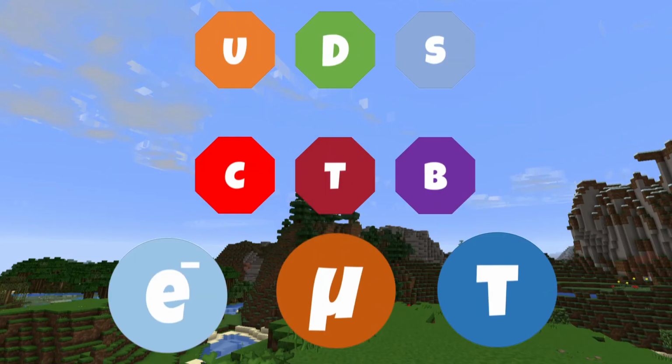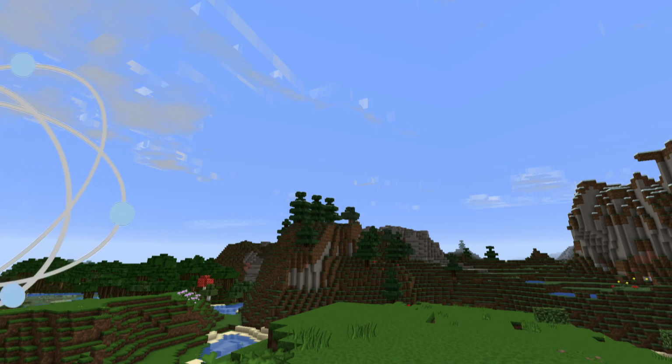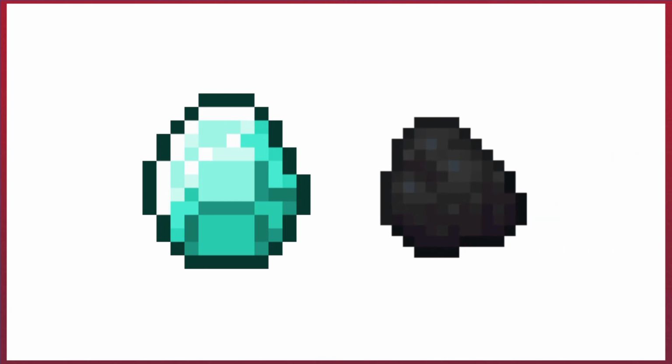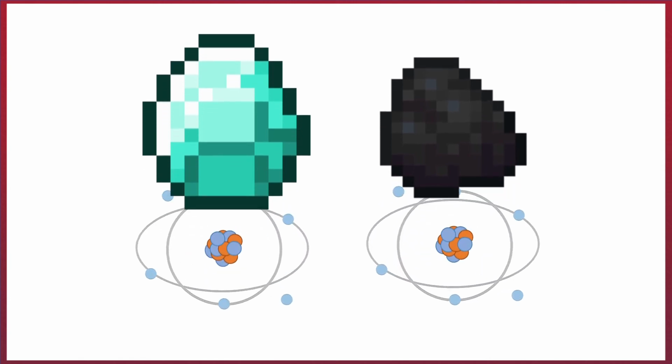So now we know what the fundamental building blocks of this world are, and how particles interact on the smallest level with particles and atoms. But how about something larger? Let's take a look at Minecraft's most valuable commodity, diamond, and one of Minecraft's most common commodities, coal. These two things couldn't be more different in appearance, but as you may or may not know, they are both made up of carbon atoms.